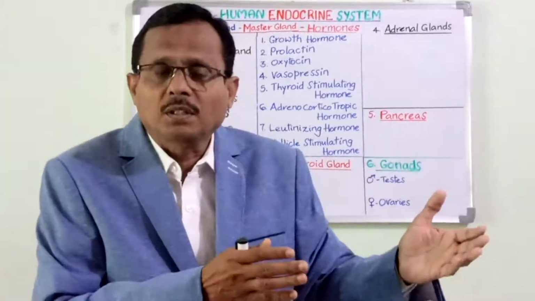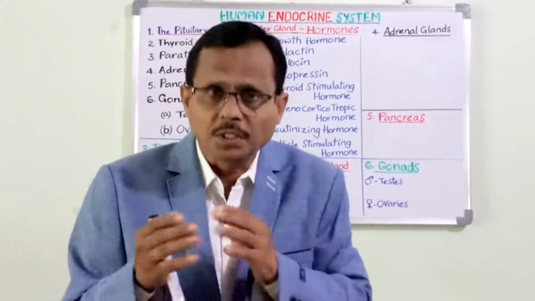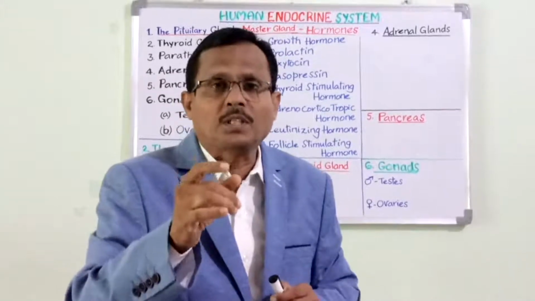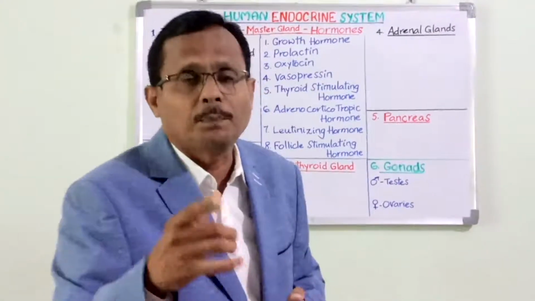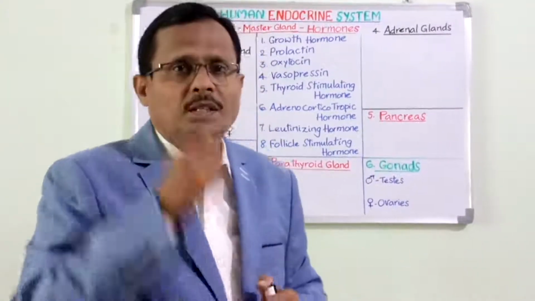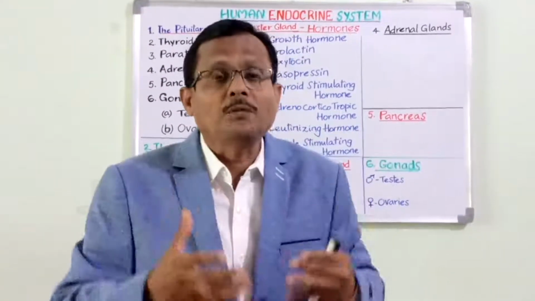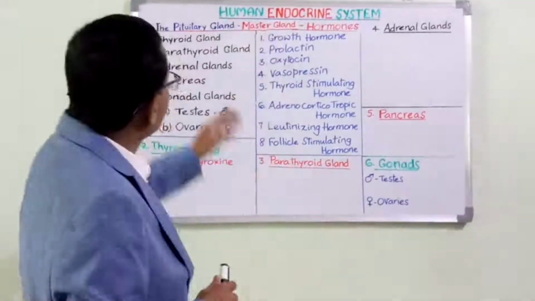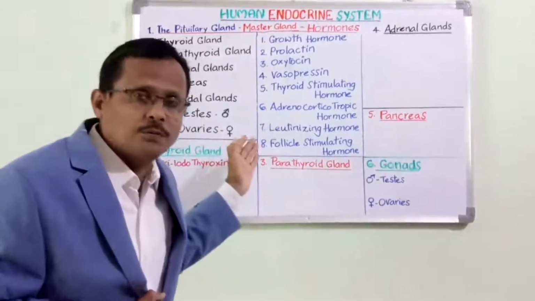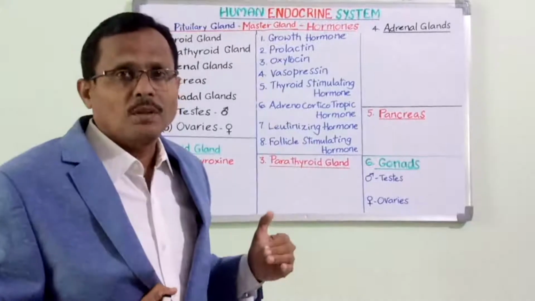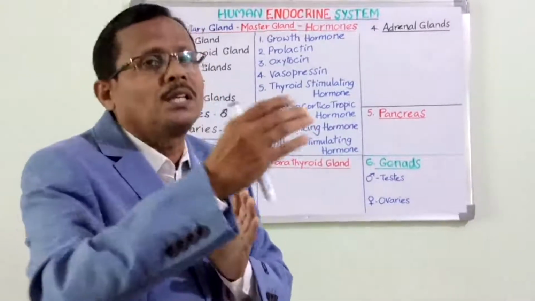The duct glands are the glands associated with the digestive system or maybe any other system. But the endocrine glands are said to be ductless glands because the secretions are called hormones, which are none other than the biochemical substances that trigger, that influence, that actually dictate terms to the quality of life in the individual. Now, the human endocrine system has majorly 6 types of endocrine glands in our body. These endocrine glands function as per the need of the individual.